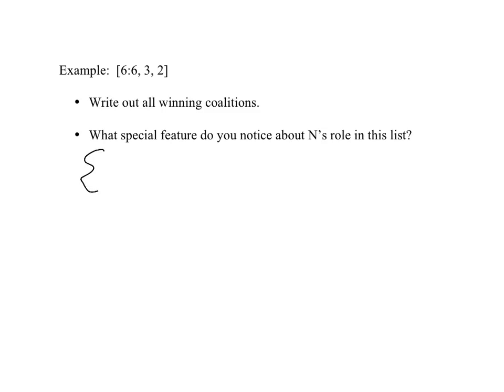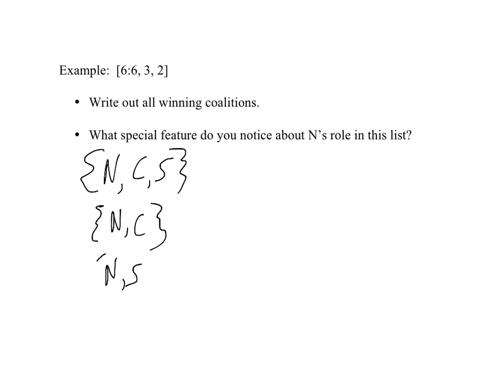So we've got, as always, the Grand Coalition, Northern, Central, and Southern Jersey. We've got Northern and Central, that has enough votes to pass something. We've got Northern and Southern. We've got Northern alone, and that's it.